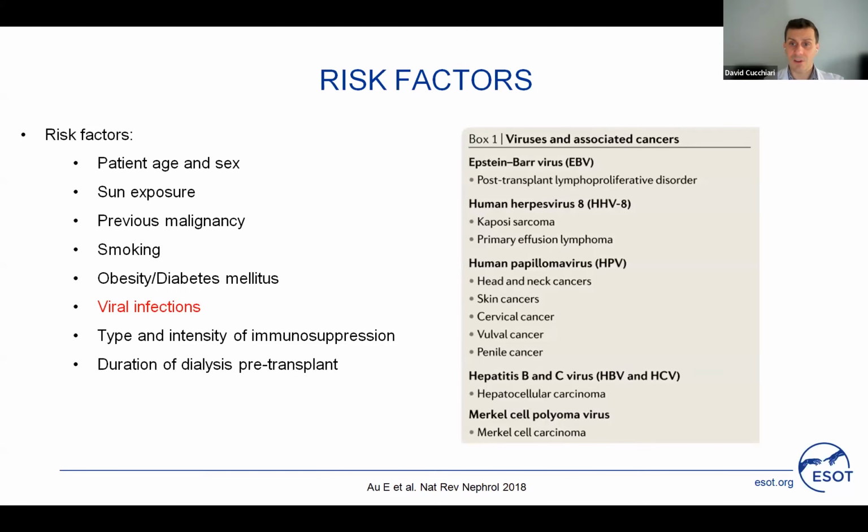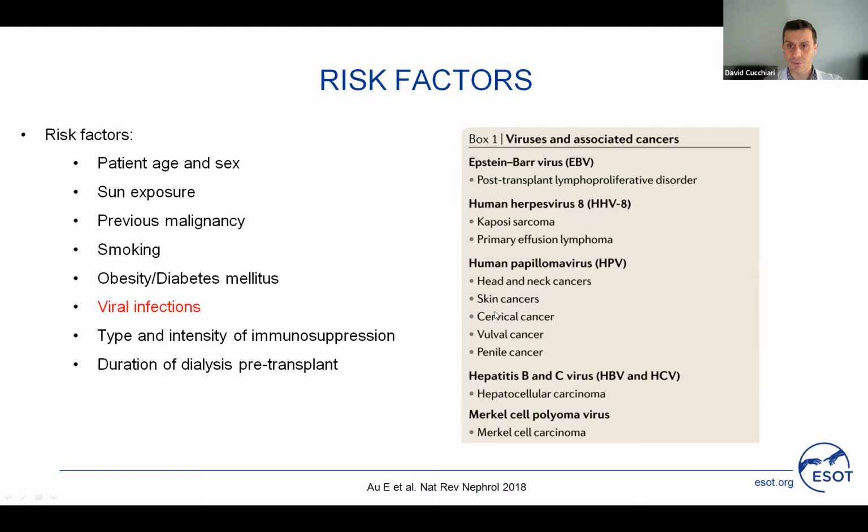Talking about viral infection, we know that different viruses are implicated in the development of these cancers. For example, Epstein-Barr virus is especially implicated in post-transplant lymphoproliferative disorders, whose incidence is very high in kidney transplant recipients, and outcomes are much worse than in general population. Human herpes virus 8 is associated especially with Kaposi sarcoma, which is very uncommon in normal population, but it can be found in our patients. Human papillomavirus is associated with skin cancers and urogenital cancers.